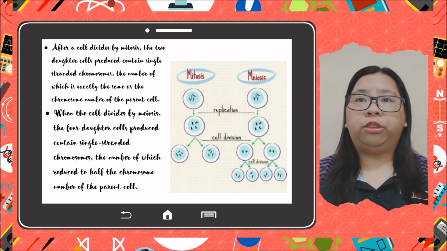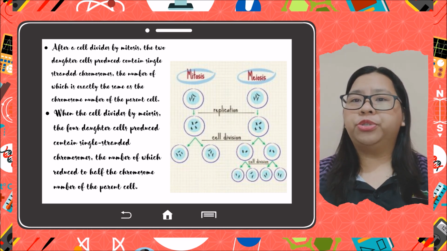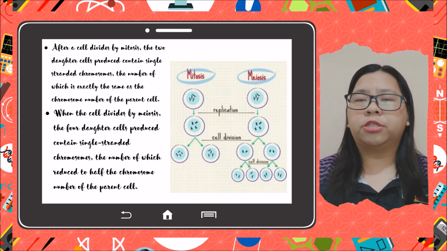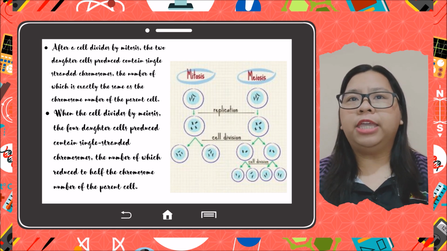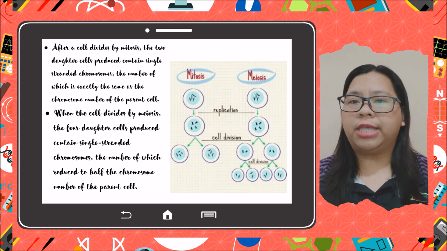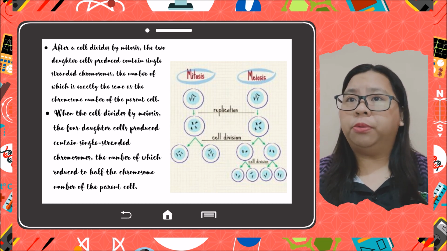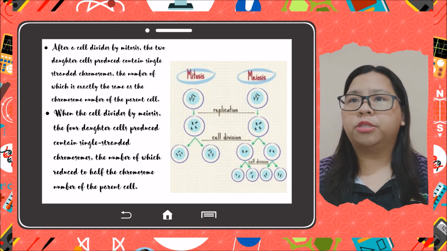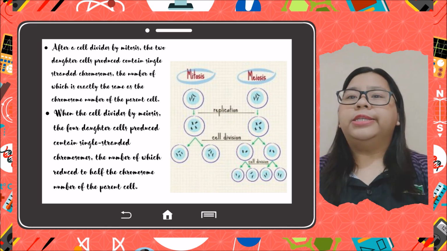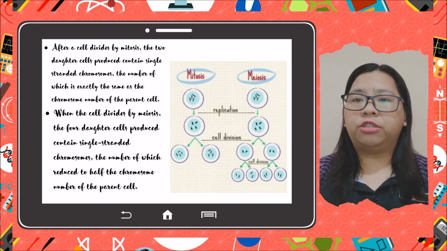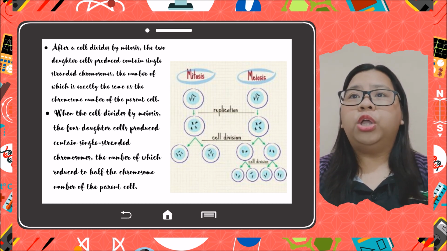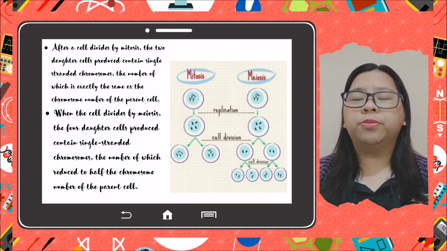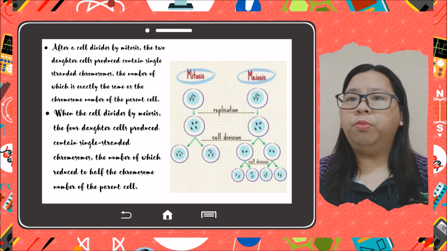After a cell divides by mitosis, the two daughter cells produced contain single-stranded chromosomes, the number of which is exactly the same as the chromosome number of the parent cell. When the cell divides by meiosis, the four daughter cells produced contain single-stranded chromosomes, the number of which is reduced to half the chromosome number of the parent cell. Cells need to go through the synthesis phase of interphase after division to allow the duplication of the chromosomes and to return single-stranded chromosomes back to the double-stranded state.